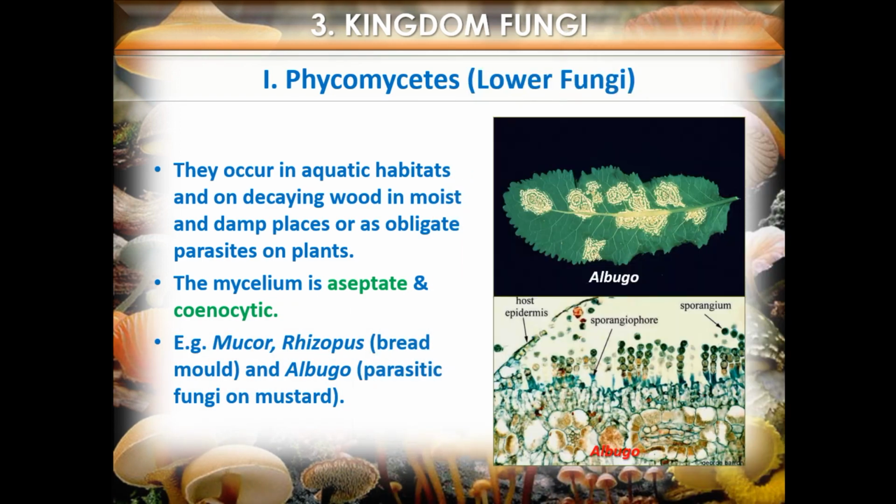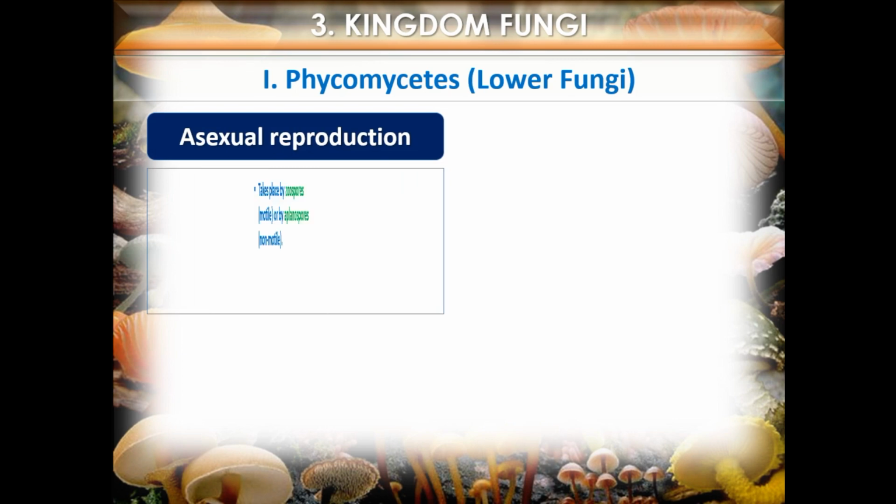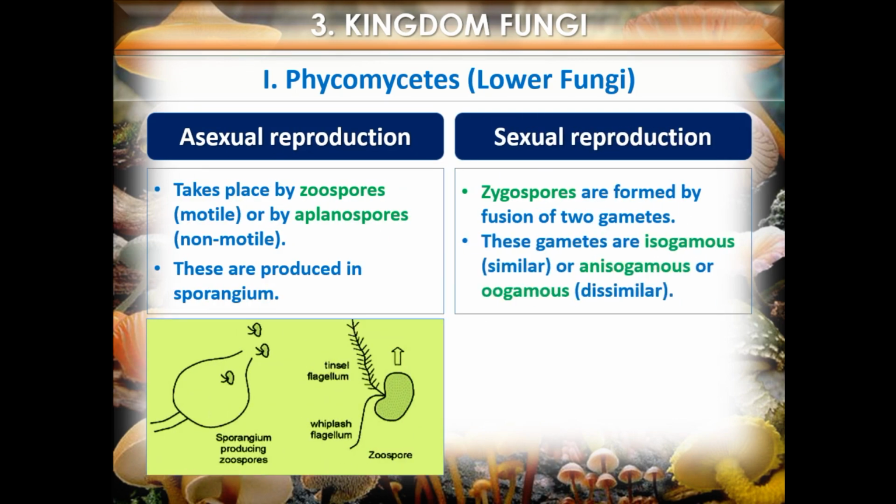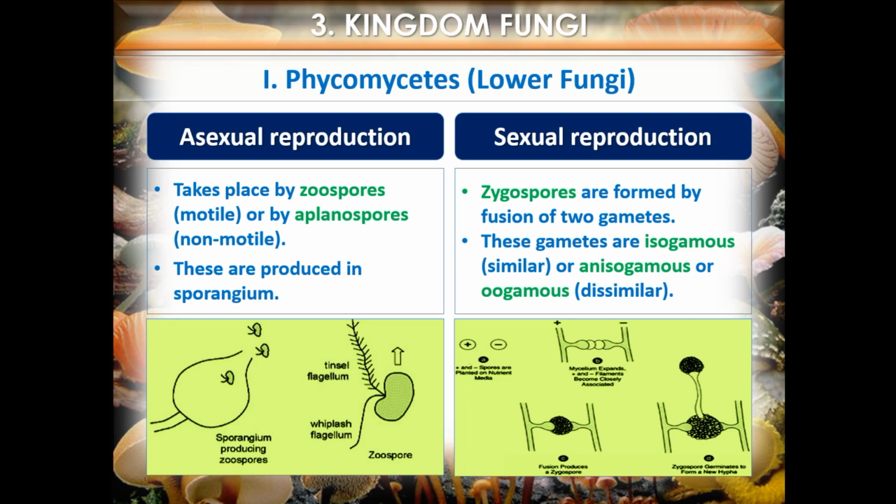Now we will compare asexual and sexual reproduction in Phycomycetes. Asexual reproduction takes place by motile zoospores or by non-motile aplanospores, whereas in sexual reproduction zygospores are formed by fusion of 2 gametes. In asexual reproduction, zoospores and aplanospores are produced in sporangium, whereas in sexual reproduction, the zygospores are formed by fusion of 2 gametes. These gametes may be similar, called isogamous, or dissimilar, called anisogamous or oogamous.